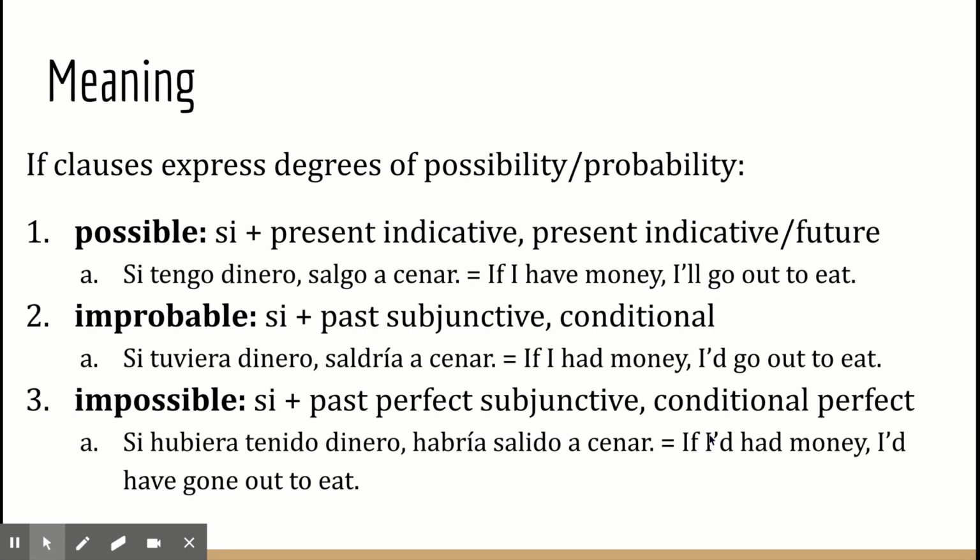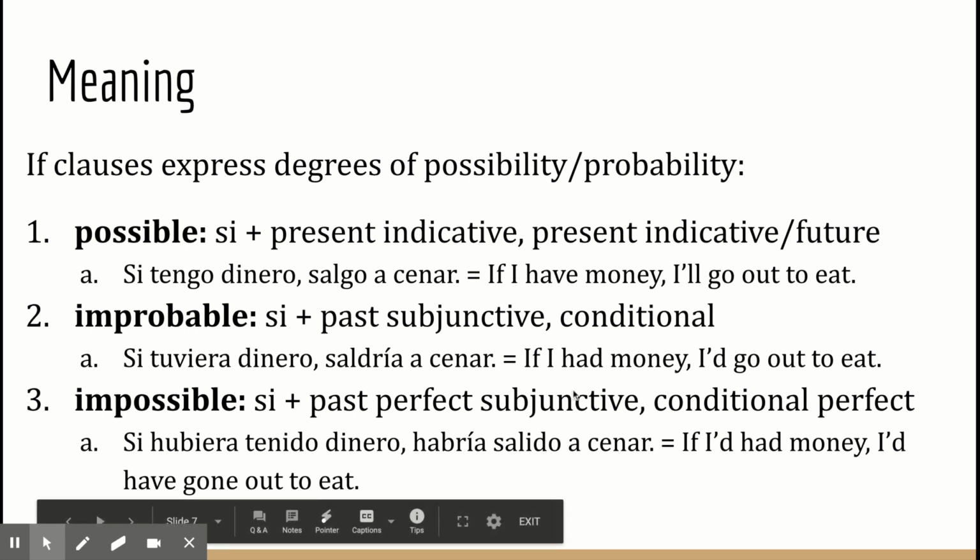And so that's the condition for that. If I had money, I'd go out to eat, but it's probably not going to happen, because I'm indicating by this sentence structure that I don't have money, and I don't think it's likely that I will. And then the last one is impossible because it's in the past. If I had had money, I would have gone out to eat, but the event is over. I did not have money. I did not go out to eat. So it's saying that it's impossible. So you go from possible, to improbable, to impossible with those if clauses.